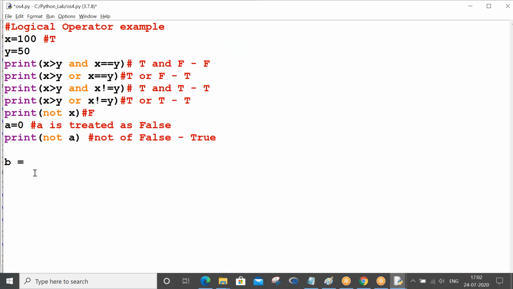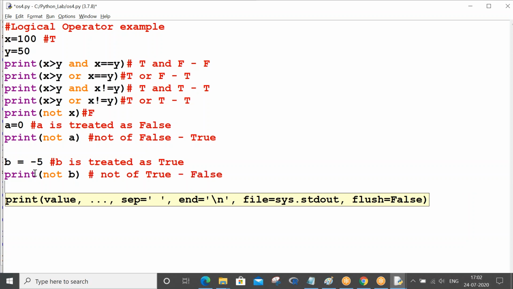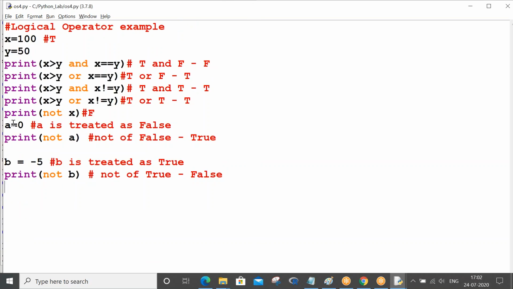And if b value is something else, b value is -5. Anything other than 0 is treated as a true value, irrespective of minus and plus. So in this case b is true. Now print not of b, not b means not of true. So ultimately the answer is false. Run it, you see the last one will be false, right? So that's how the NOT operation works.